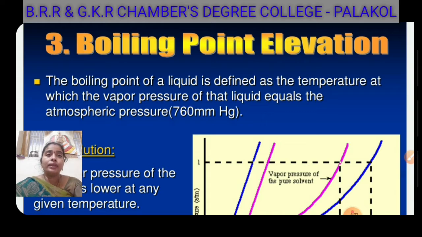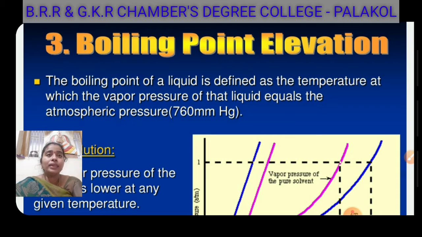So at this temperature, what do we notice? In this beaker, bubbles from the bottom of the liquid start arising. That is, molecules at the bottom of the beaker turn into vapors and start rising and escaping.